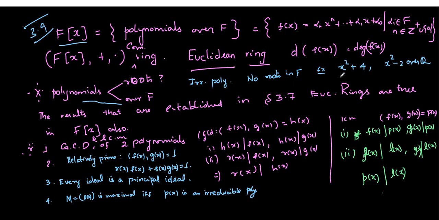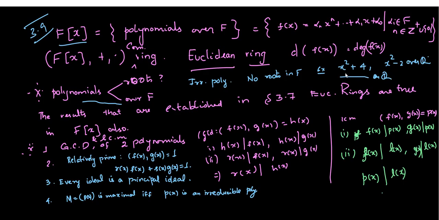When we consider x square plus 4, it is a polynomial over Q, because over means the coefficients should be taken from Q.